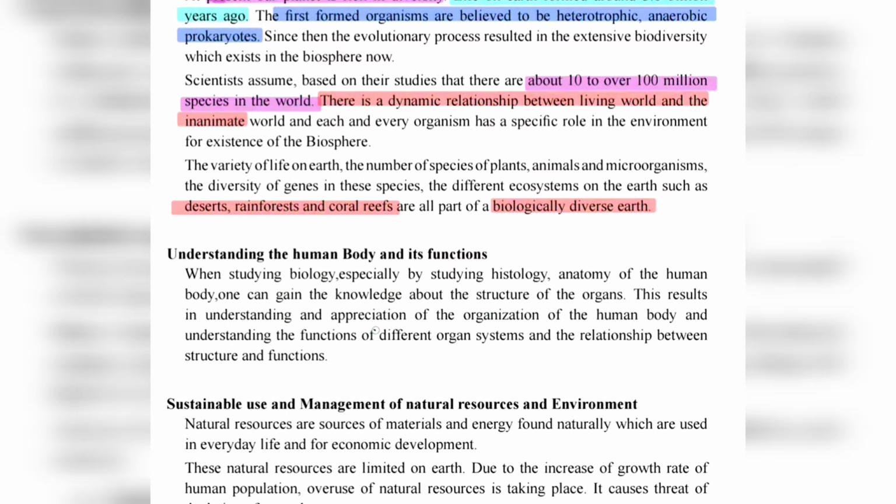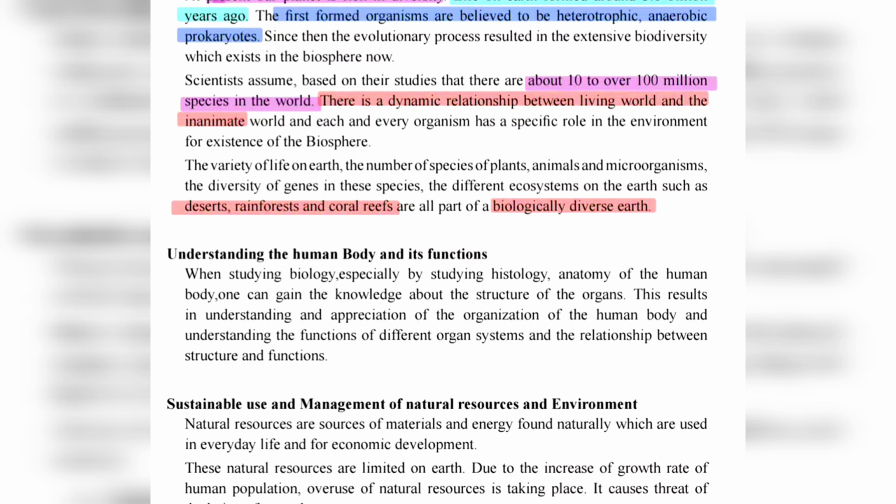This results in an appreciation of the organization of the human body and understanding the functions of different organ systems and the relationship between structure and function, right? We learn how the organs are placed, their order and organization, and the functions of each organ and system.